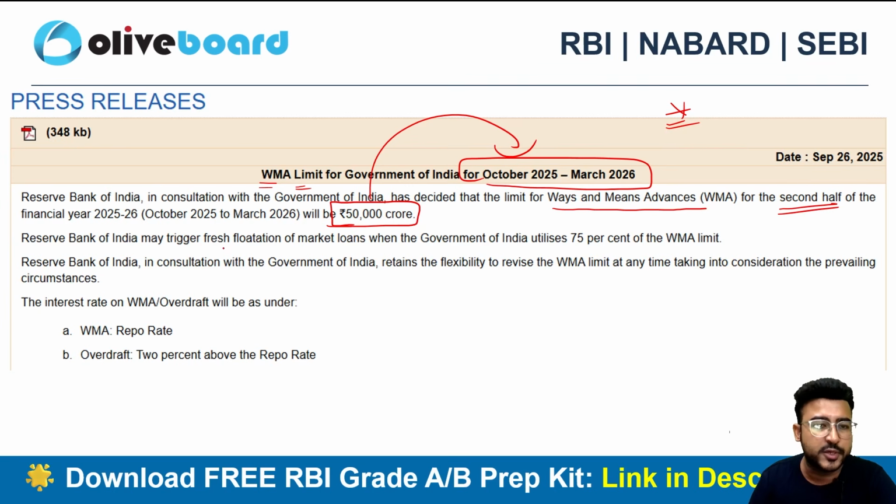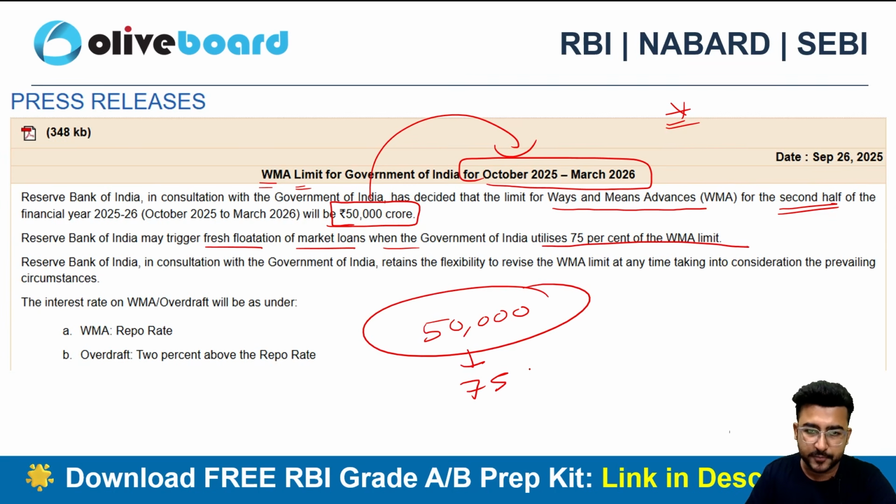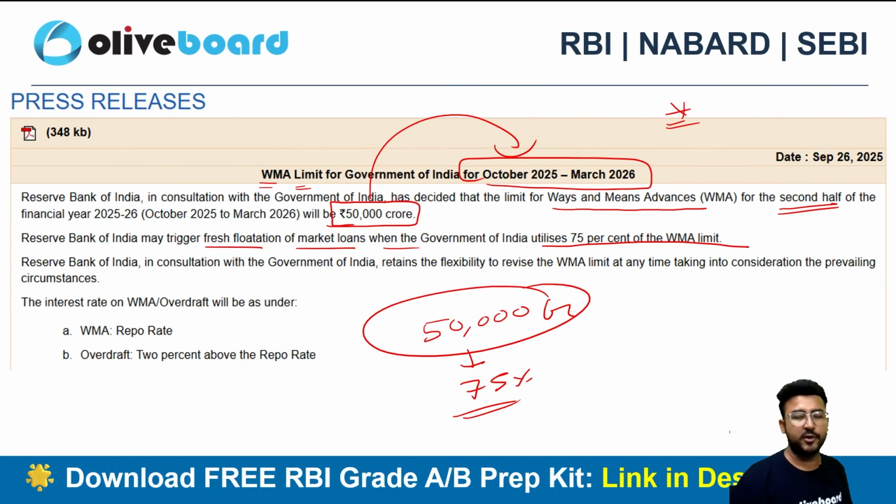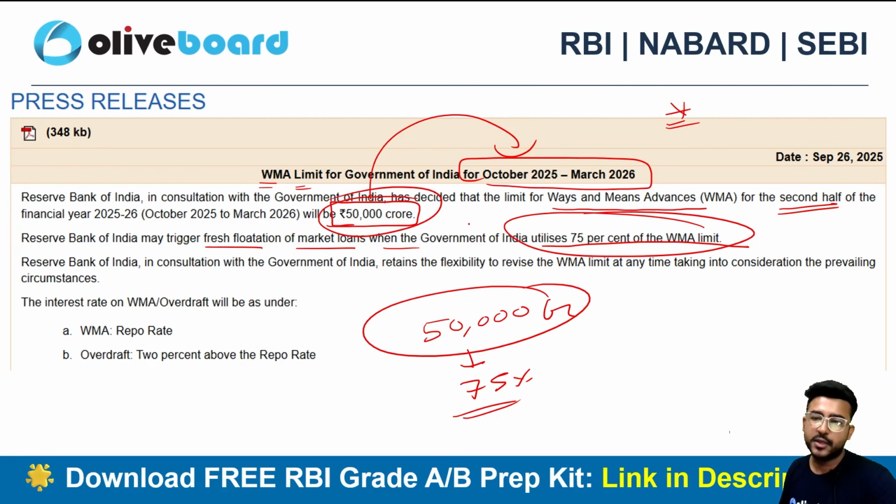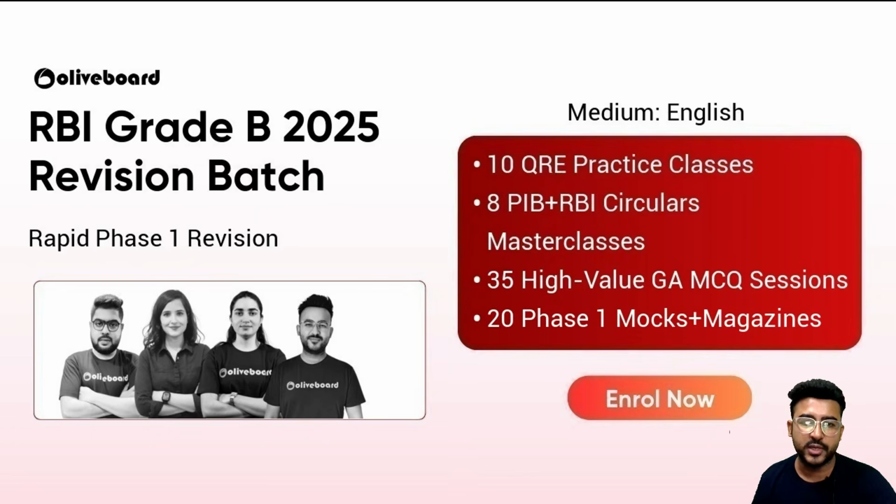And the RBI may also trigger fresh flotation of market loans when the government of India utilizes 75% of the WMA limit. Let's suppose the government of India has utilized 75% of the 50,000 crore. Then the Reserve Bank of India can advise the government of India that they can use some other kind of facility rather than just using the WMA facility. This is all about this particular news. You need to remember this data of 50,000 and this 75% utilization limit. This is for the second half of financial year 2026, right?